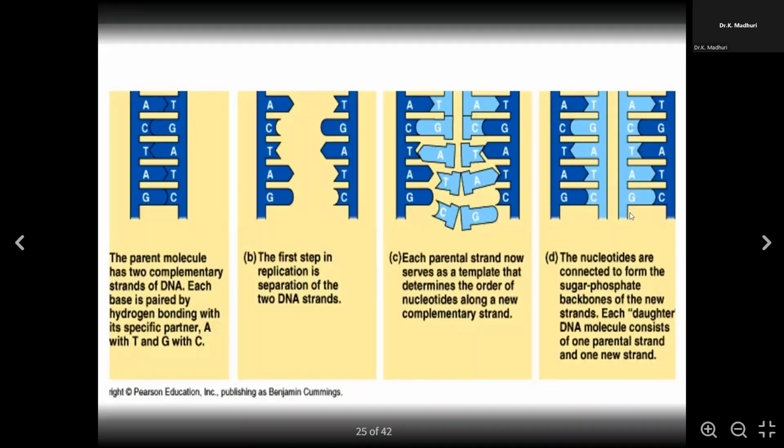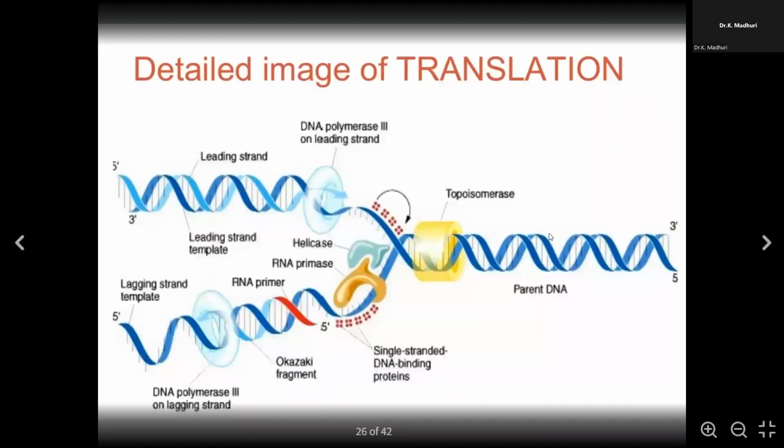So in this way, you can see that the nucleotides are connected to form the new strand. They are being bonded again with this particular template strand with the sugar-phosphate backbone of the new strand, and each daughter DNA molecule consists of 1 parental strand and 1 new strand. So this one will go to the daughter cell. When this goes to the daughter cell, you can see that the daughter cell will have 1 parental strand and 1 newly formed strand. So this is called semi-conservative replication. So let us see how this is carried out.